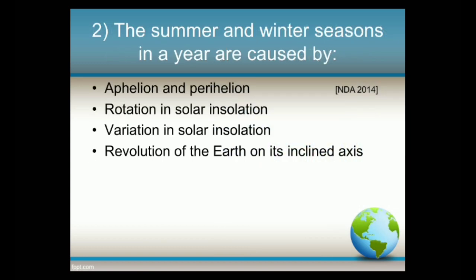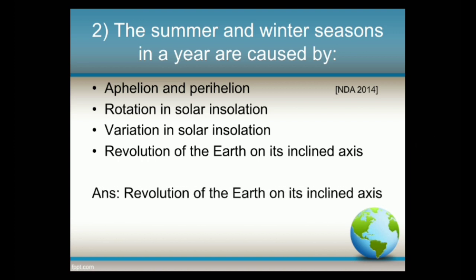Next, the summer and winter seasons in a year are caused by options: aphelion and perihelion, rotation, variation in solar insolation, revolution of the Earth on its inclined axis. And the answer is revolution of the Earth on its inclined axis. From the options, aphelion is the point of the Earth's orbit that is farthest away from the Sun, and perihelion is the point of the Earth's orbit that is nearest to the Sun.